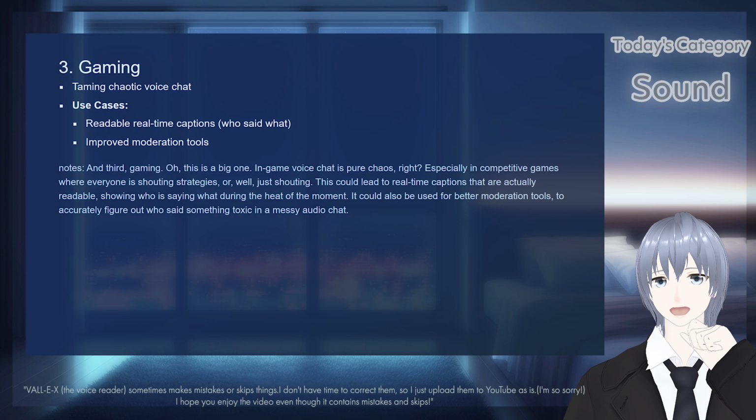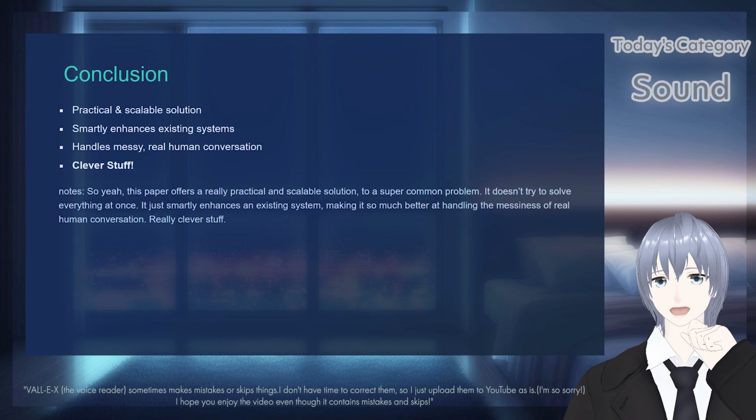It could also be used for better moderation tools, to accurately figure out who said something toxic in a messy audio chat. So yeah, this paper offers a really practical and scalable solution to a super common problem. It doesn't try to solve everything at once. It just smartly enhances an existing system, making it so much better at handling the messiness of real human conversation. Really clever stuff.